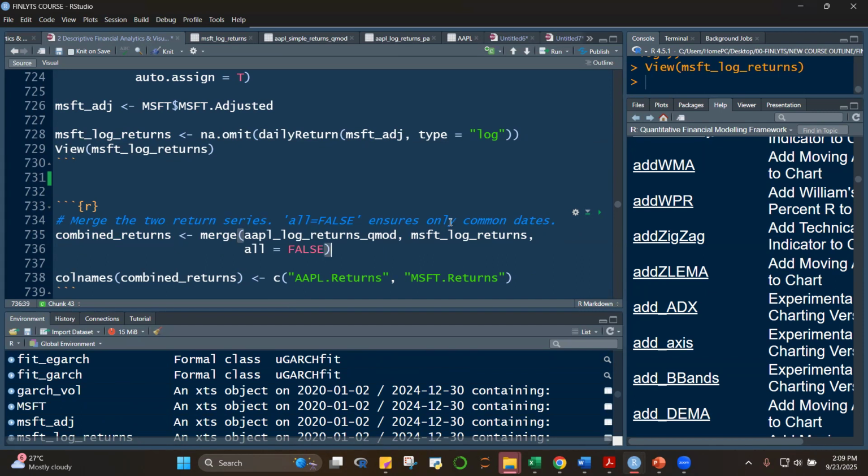Okay, suppose for Apple there's no February 8, for example. There's no February 8, but in Microsoft, there is February 8. So what will happen is that February 8 will be removed, okay, because it's not common.